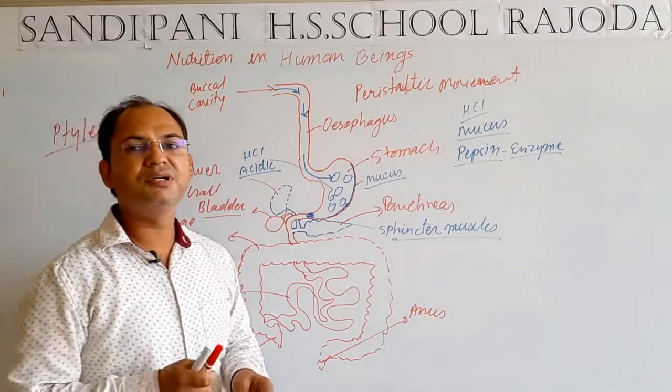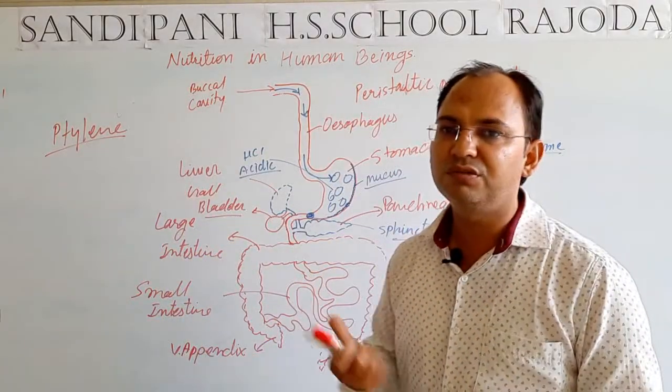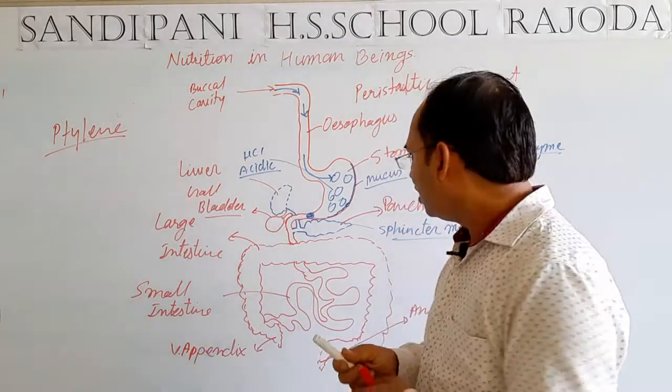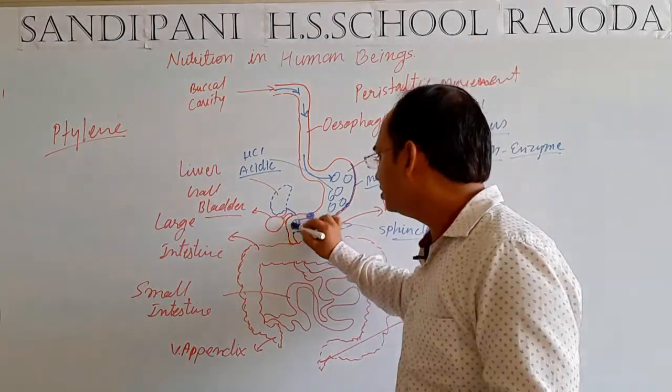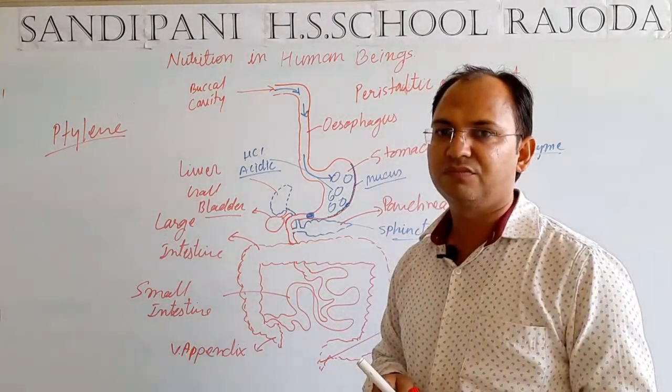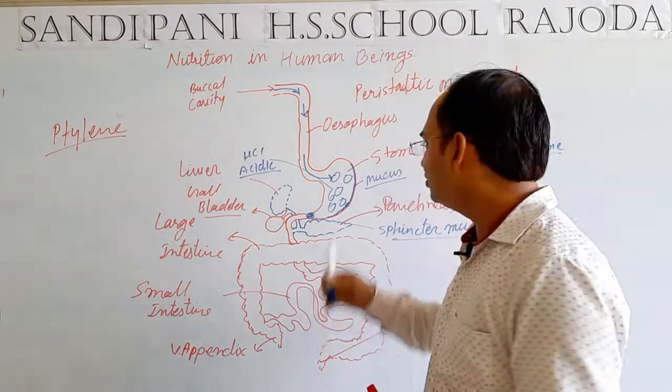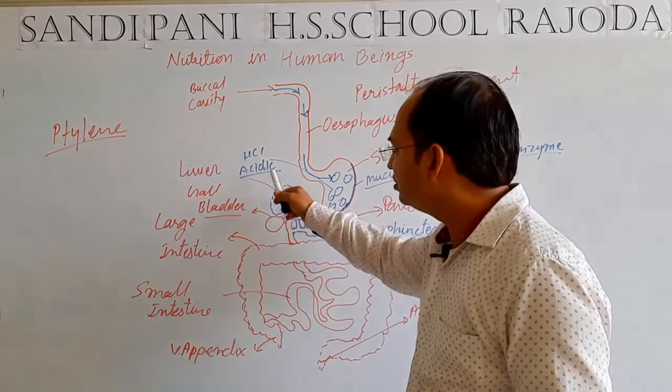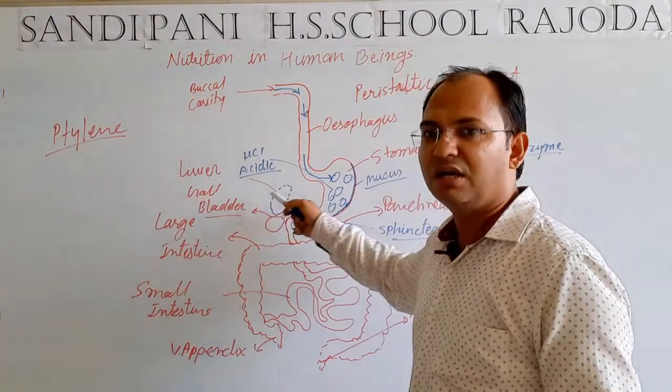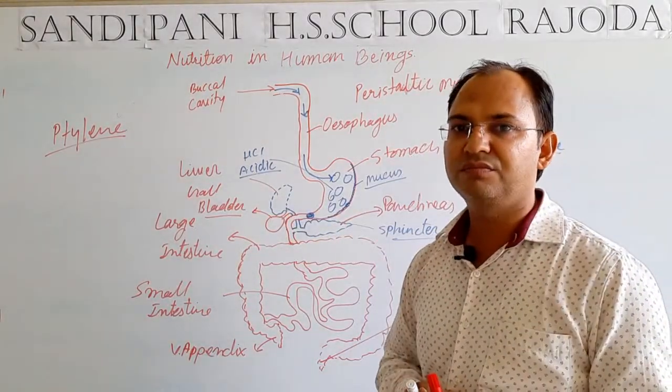But during the movement of the food particles into the small intestine, a common duct is opened at this place. Common duct, that means which is connected with the liver as well as the pancreas.